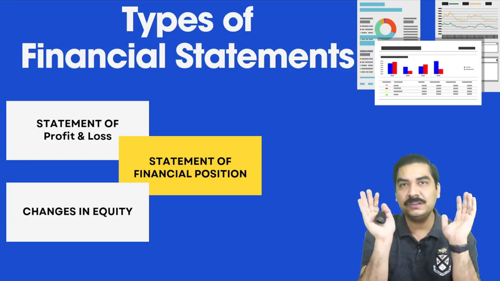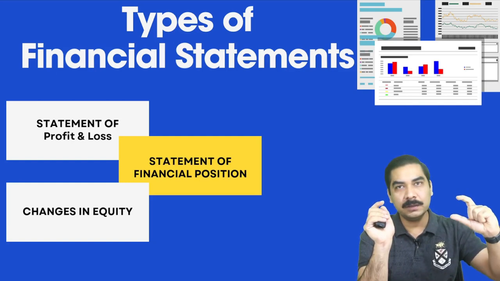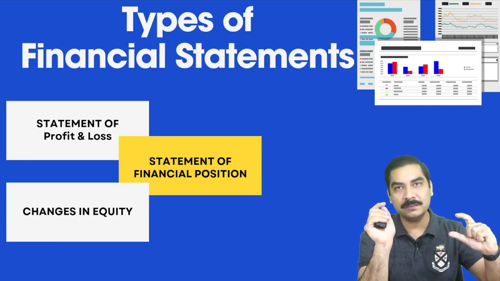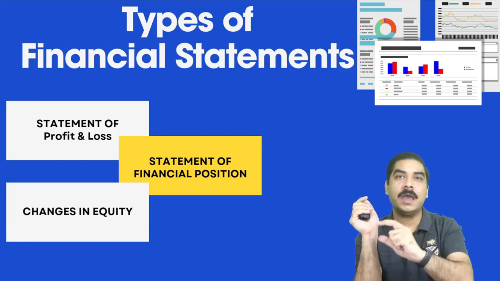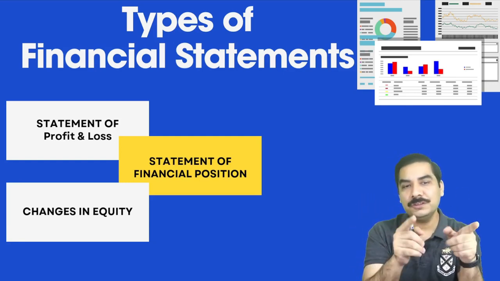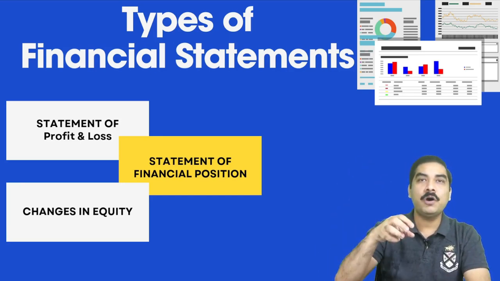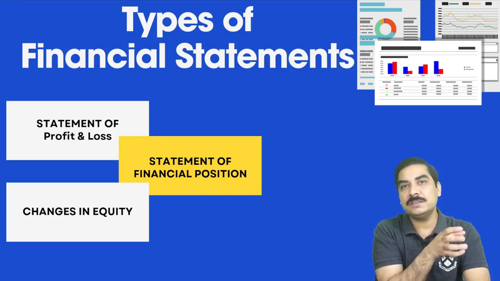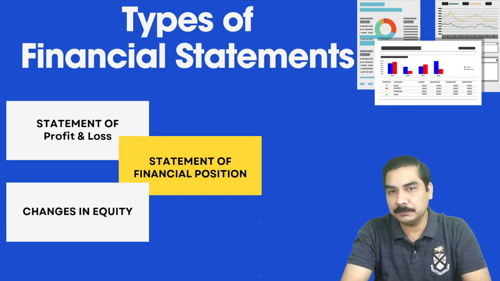So this statement will tell us how much fund the owner has given the company or the business, and what changes happened during the year. It will tell you what money the owner has given at the start of a certain period and what money you have at the end of it.